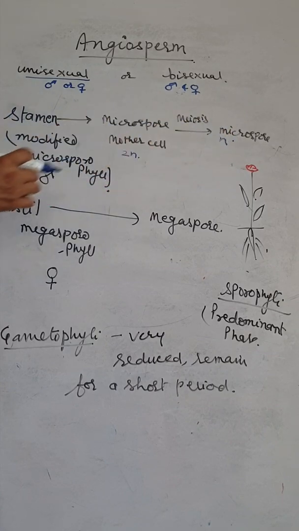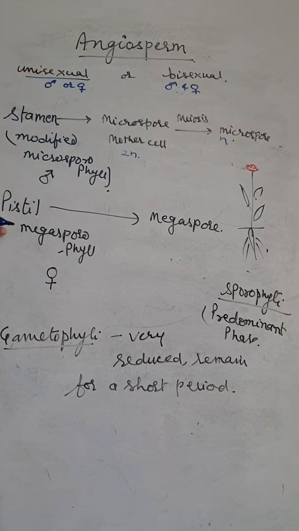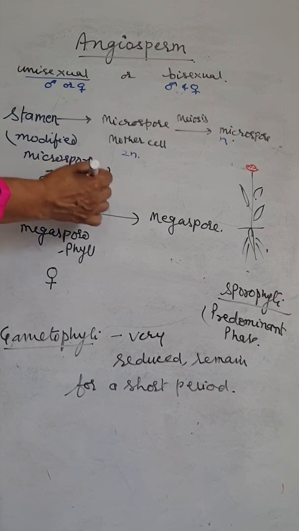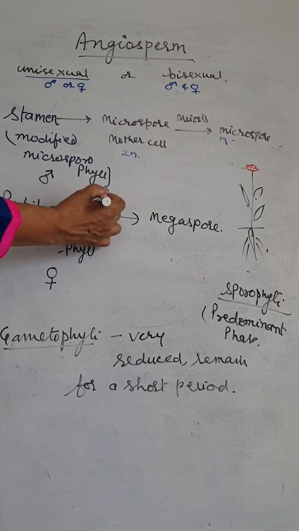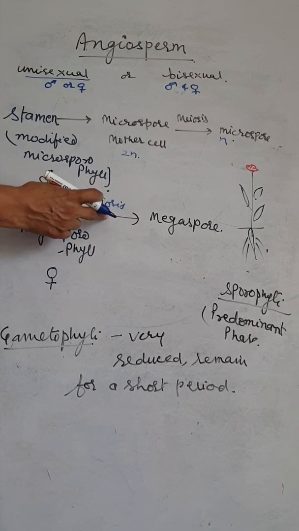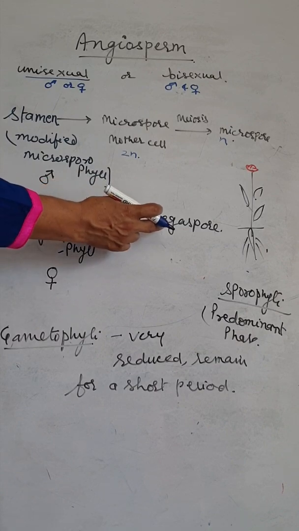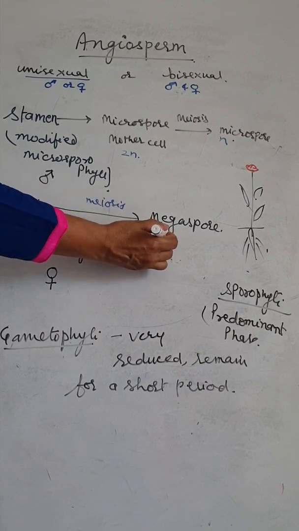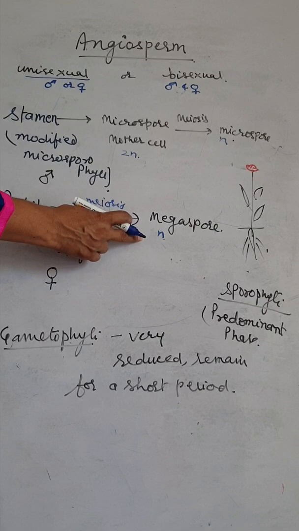The microspore is haploid in number. And the same with the pistil. The pistil is the female reproductive part, a modified megasporophyll. By meiosis it produces the haploid megaspore, the female gamete.